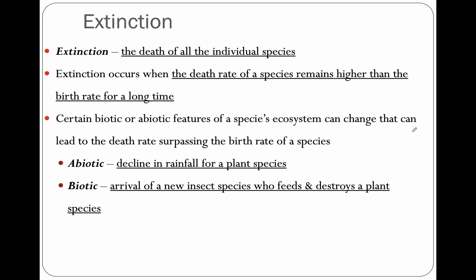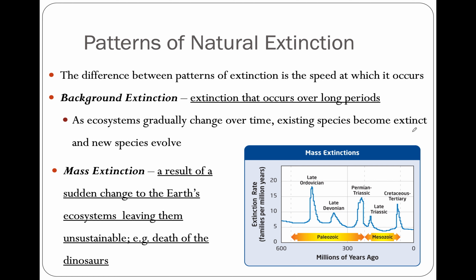Now, there are biotic or abiotic features of a species' ecosystem that can change and lead to death rates surpassing birth rates. An abiotic example is a decline in rainfall for a plant species, and a biotic example would be the arrival of a new insect species that feeds on and destroys a plant. So with the biotic example, an invasive species comes in, outcompetes everything, and we can see the native species go extinct. Or maybe there's no more rain in a particular region, and we again see a plant species not able to reproduce, dying off too fast, and an extinction occurs as well.